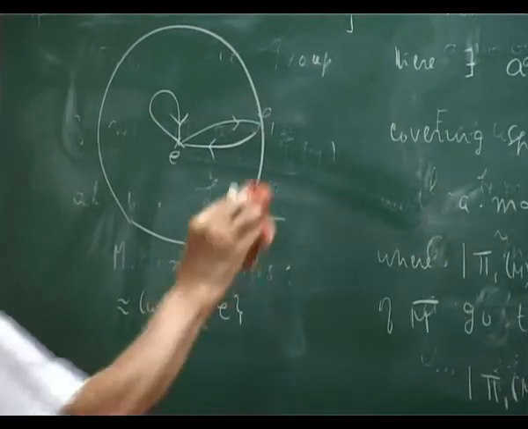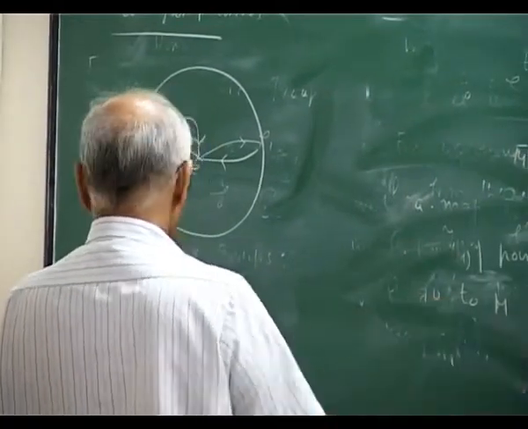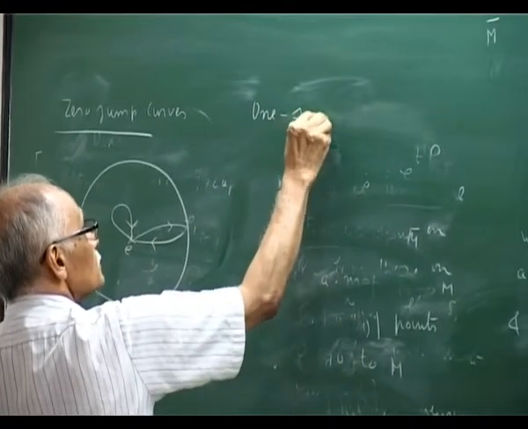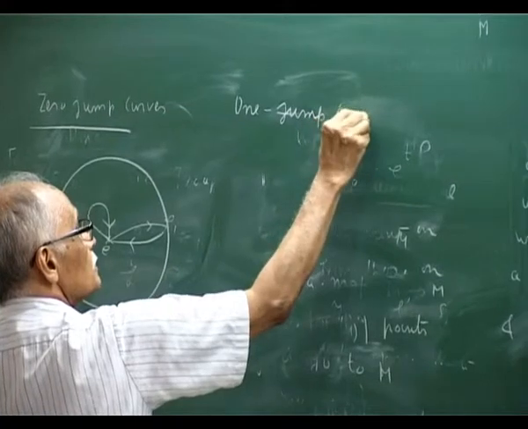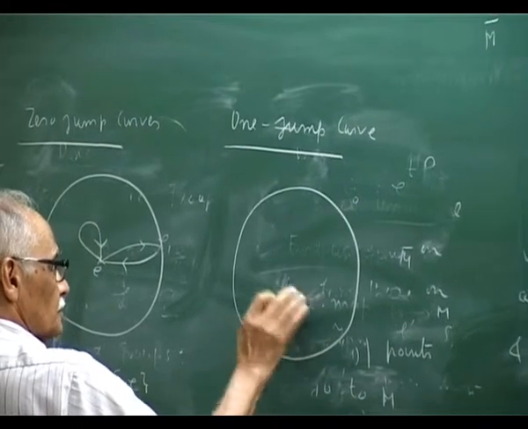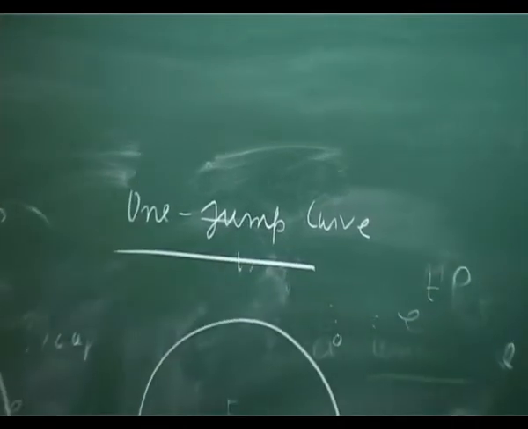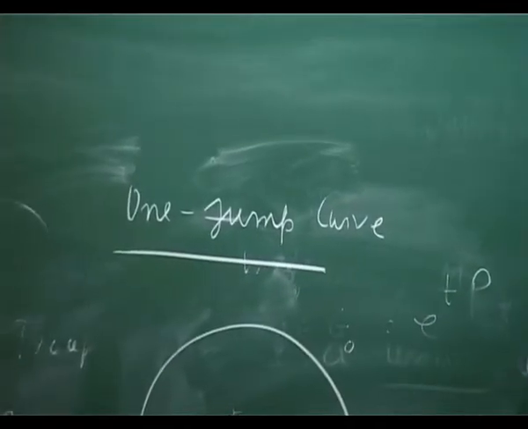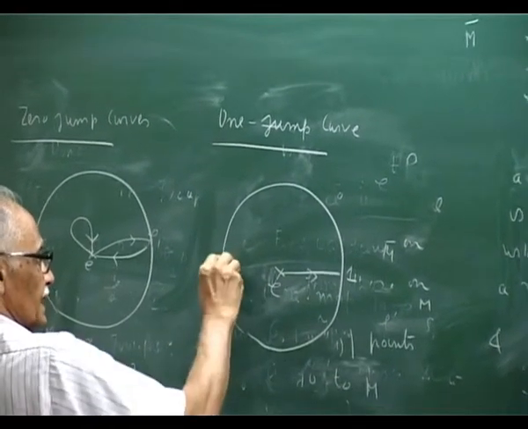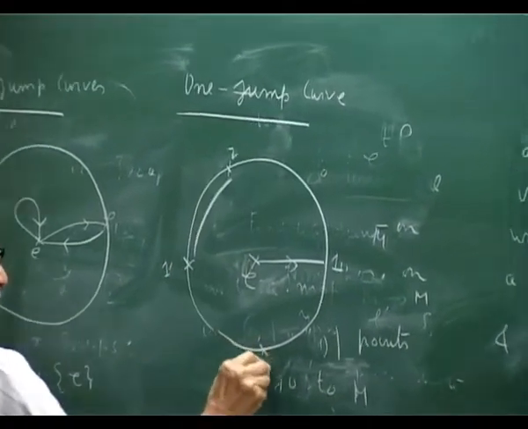Now, if I want to look at one jump curves, I go to boundary point 1, I jump, this is the same as this point 1 prime. When I go along to some point 2 here, it is the same as 2 prime, and I come back.